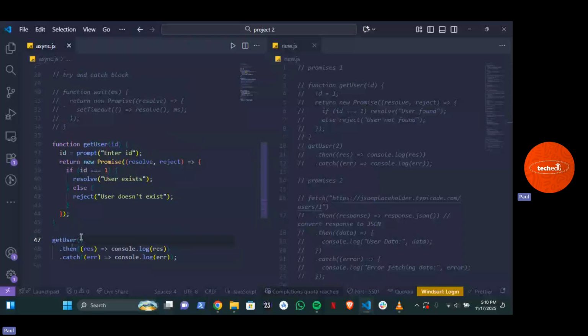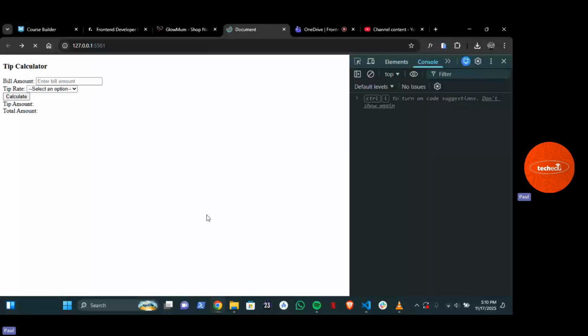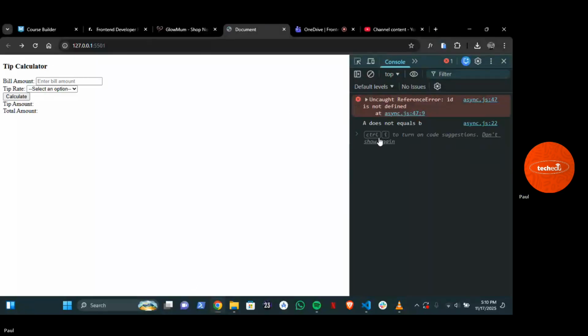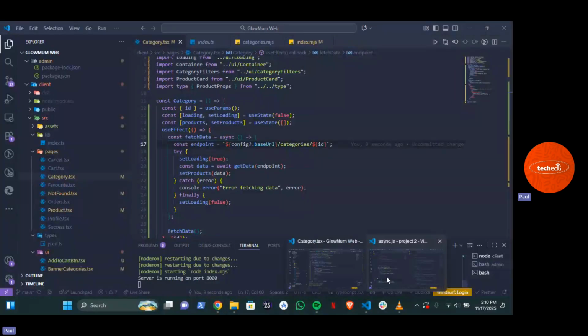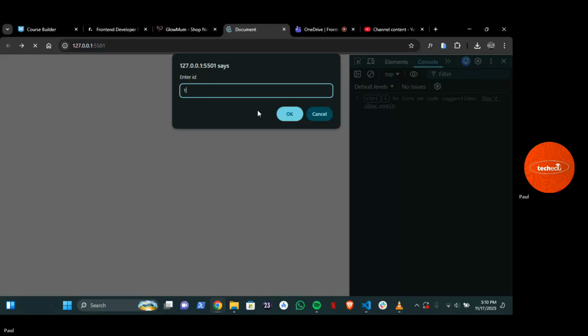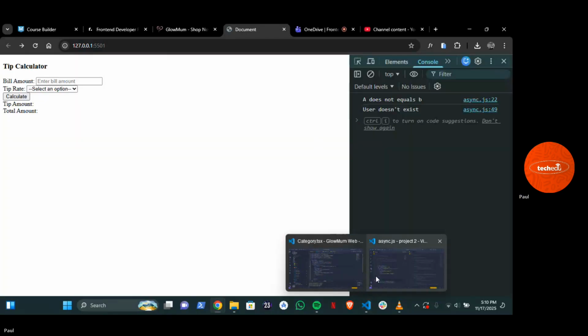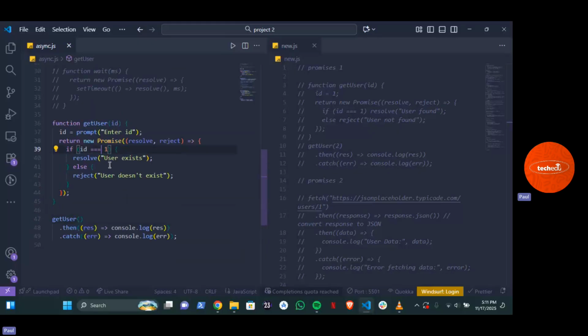Let me pass my ID here and let's see what we have now. Now we'll refresh it. ID is not defined. Okay, let's check it. Let's press 1. That doesn't exist. Why is it rejecting it automatically? Well, let me try and fix it.